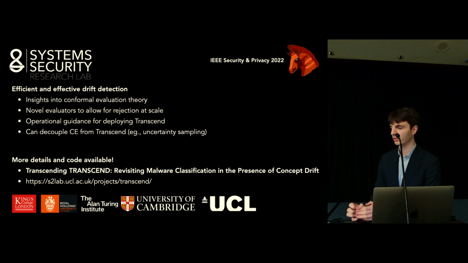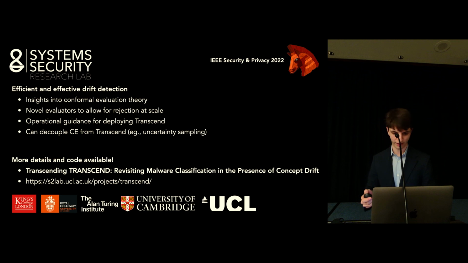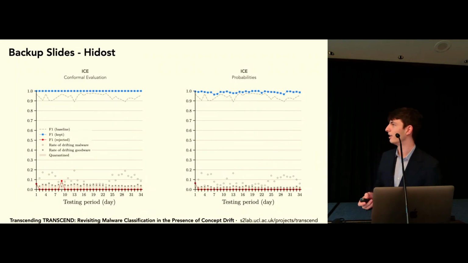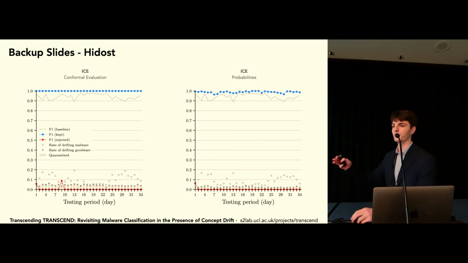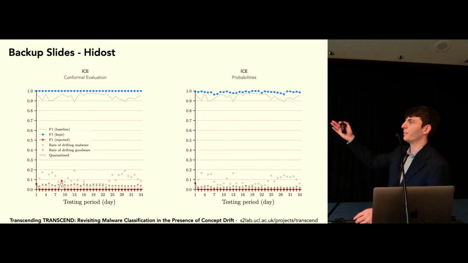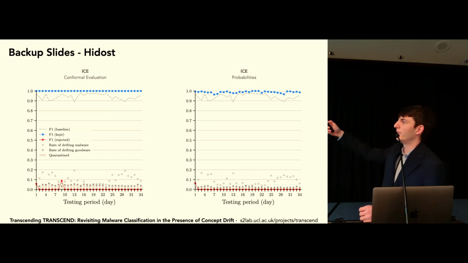And I was wondering if you could speak a little bit to the trade-offs that exist between models that are just robust in their feature selection to concept drift, or yeah. So actually, I do have some backup slides, and this is the results for HEDOST. So HEDOST is, I guess the models are not inherently robust, but the feature space is robust in these experiments. So we can see that when we have a robust feature space, if we look at the gray baseline, there's very much like a lot less drift in there. And so when we use probabilities, they seem to work actually quite well.